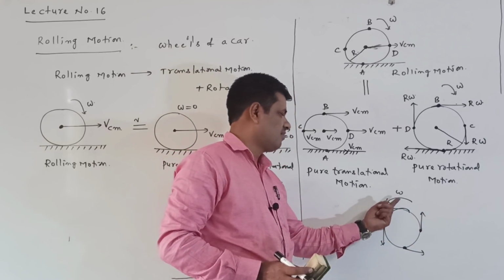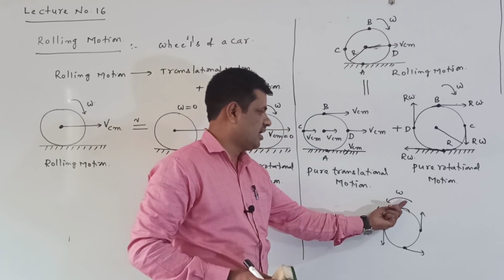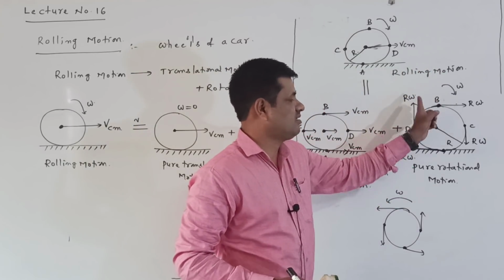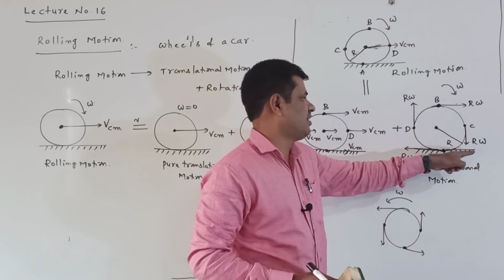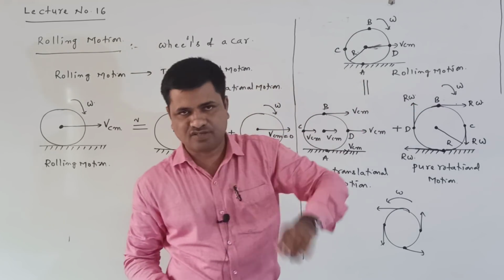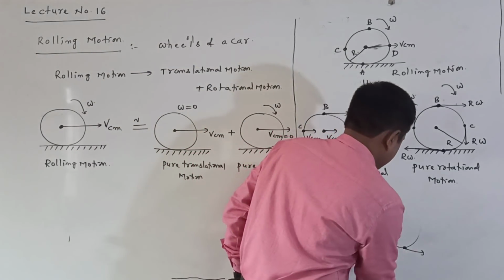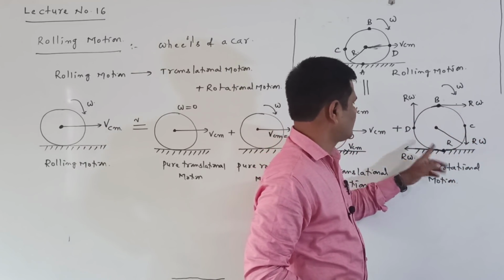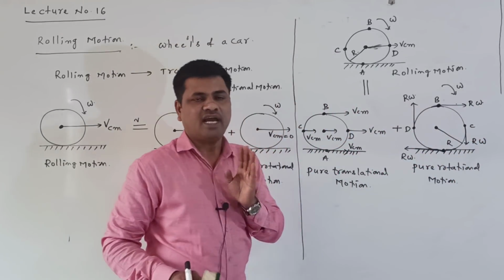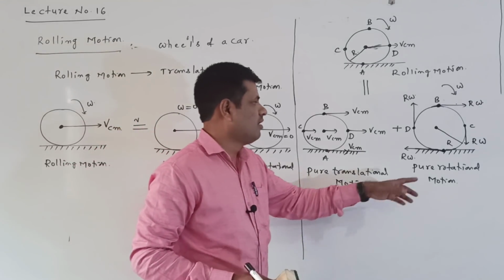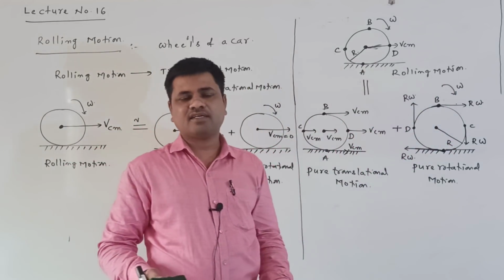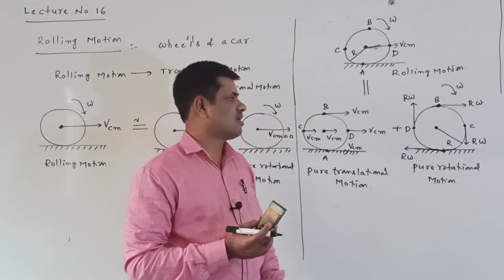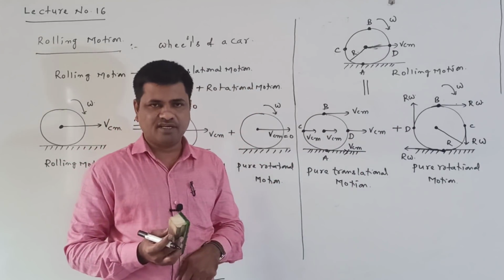When rotating with angular velocity in the anti-clockwise direction, the tangential velocity directions are these. When rotating in the clockwise direction, these are the tangential velocity directions. Right, this is the tangential velocity R omega at every point. Why? Because the radius is the same, the angular velocity is the same, so the tangential velocity magnitude is also the same. The directions I am showing here.